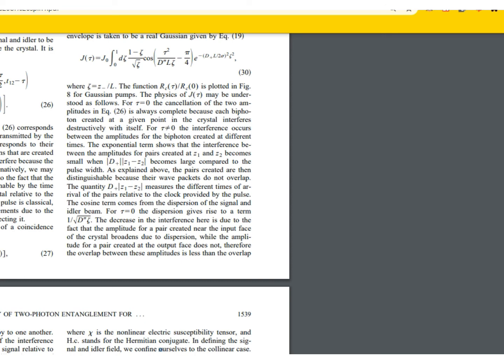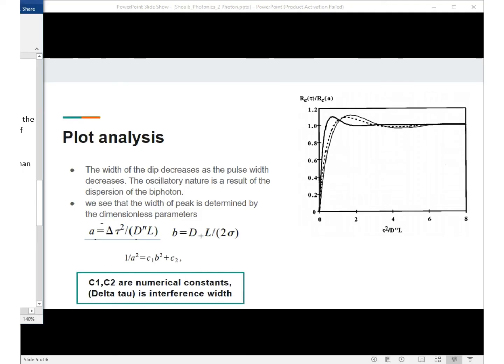So next we'll take a look at the plot and try to analyze it. The first difference that we observe is that now we are plotting versus tau square by d double prime L, as opposed to tau by dL.